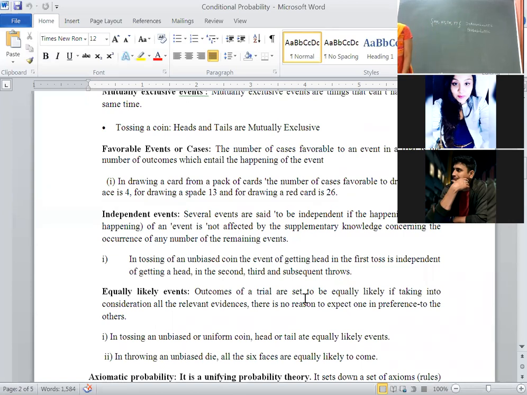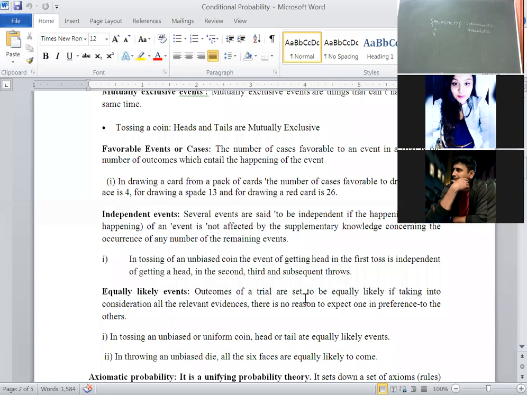Totality of all possible outcomes. If I toss two coins simultaneously, then the possible outcomes are 4. If I am asking for exactly one head, what are the favorable cases? Sample space is 4, and here favorable cases, exactly one head: head tail or tail head. What is the number of favorable cases? 2 upon 4.